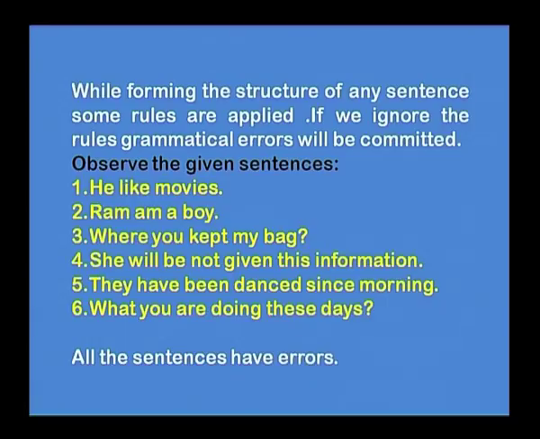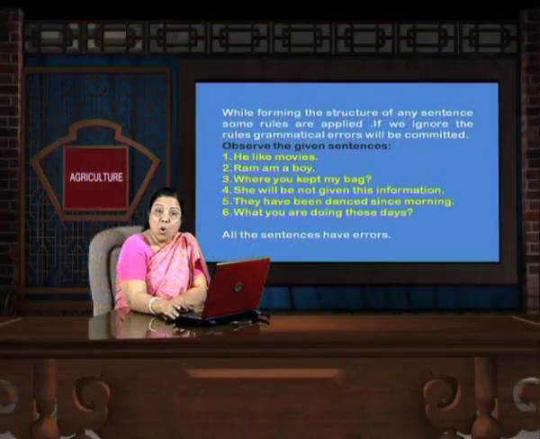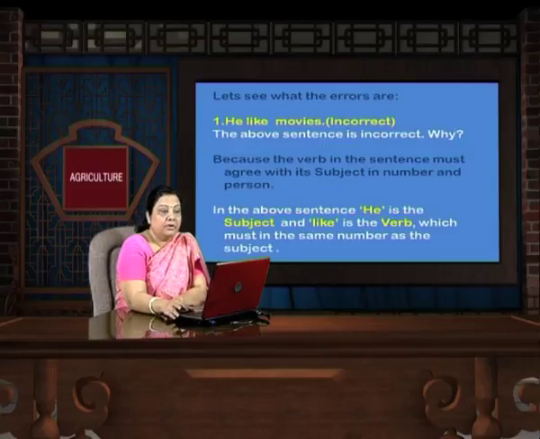Observe these given sentences. Look at this. The first sentence says, he like movies. Second, Ram am a boy. Where you kept my bag? She will be not given this information. They have been danced since morning. Or what you are doing these days? All these sentences have errors. Let's see what the errors are here.